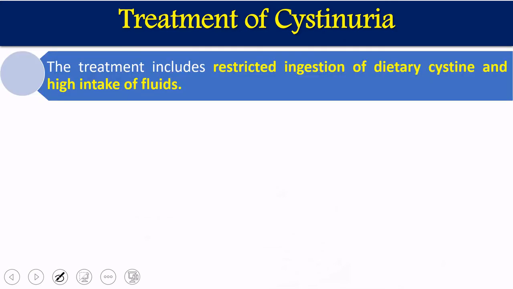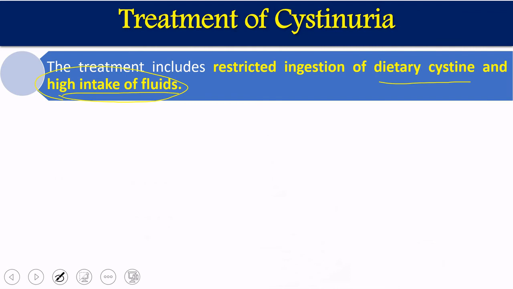How can this cystinuria be managed, how can it be treated? The first treatment includes a restricted diet, restricted ingestion of dietary cystine, and high intake of fluids. Normally, for all stones, whenever we are talking about kidney stones, cystine stones, calcium phosphate stones, calcium magnesium phosphate stones or oxalate stones, high intake of fluid is recommended.